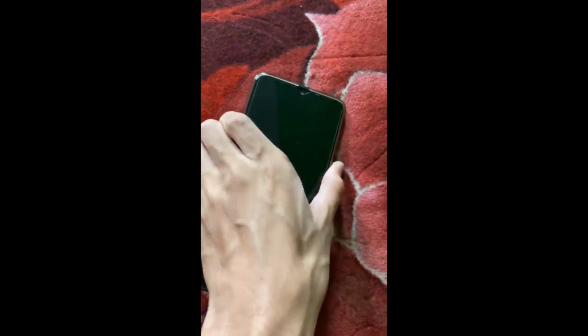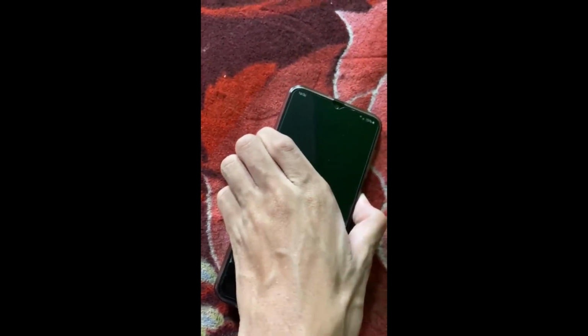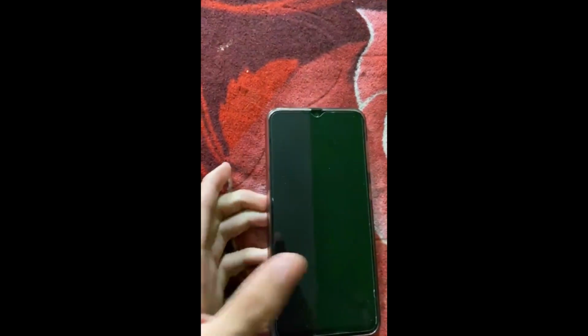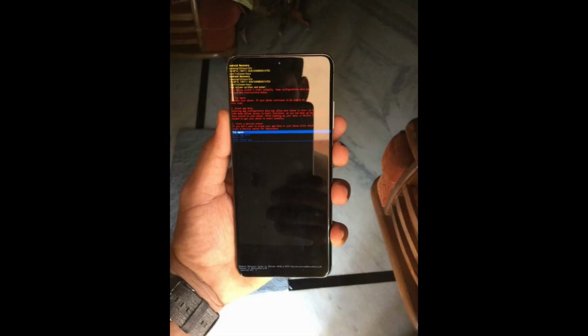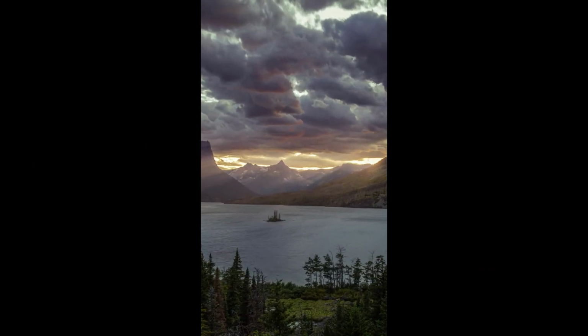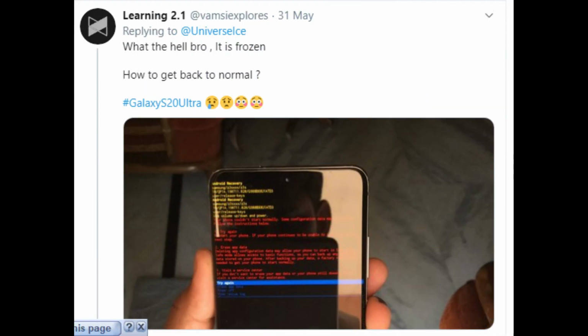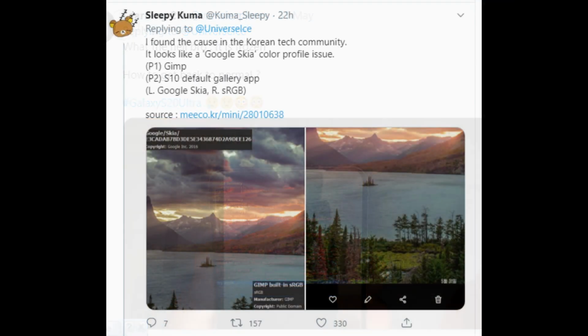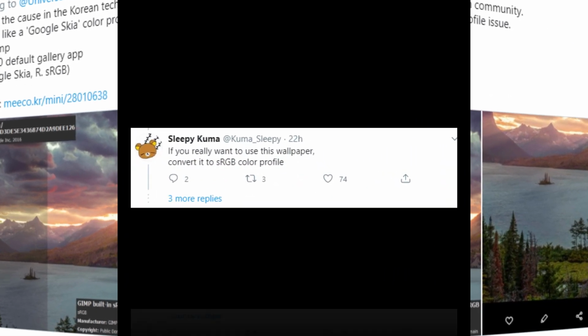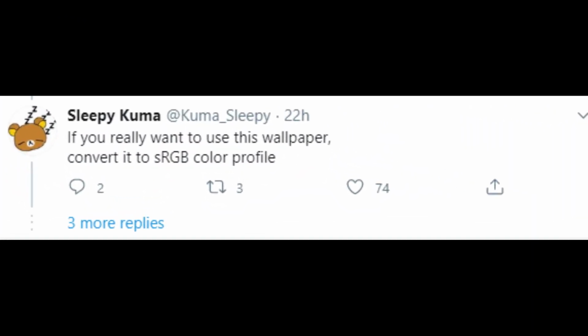There is also this video which shows the issue you're going to be facing if you try to upload this image as your smartphone wallpaper. So this is also a point to be noted. And here is another image where someone said, what the hell bro, it's frozen, how to get it back to normal. And there are many other similar issues reported by many other users, and I'm going to post some images on your screen.